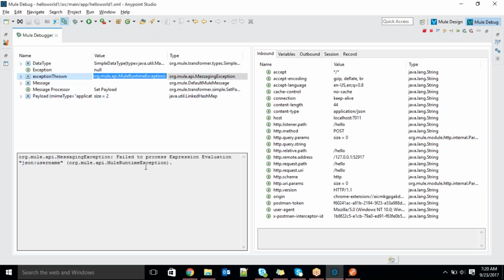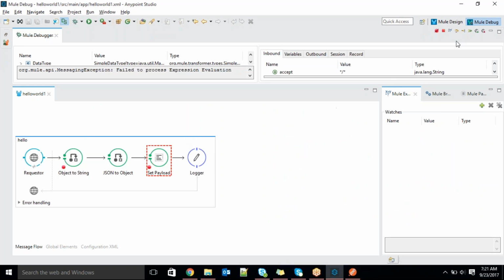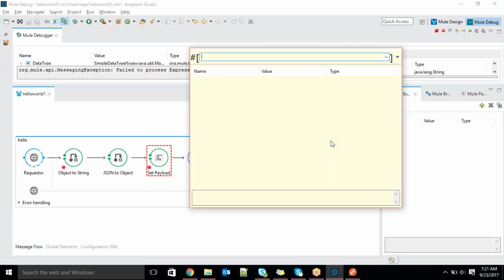Earlier it was a JSON string, where it simply mentioned JSON colon username, and we were trying to read it, but now it is a map. So if you want to read a map, how will we do it? Simply observe here. You can check the syntax here. If you have syntax doubts, simply open this Mule evaluate expression dialog, and check the payload first. What payload are you getting? The payload is coming as a map. You can see clearly, type as a map.